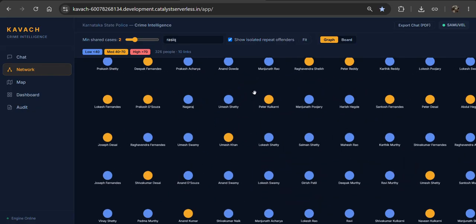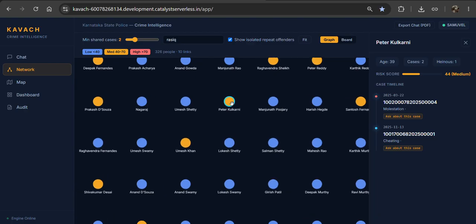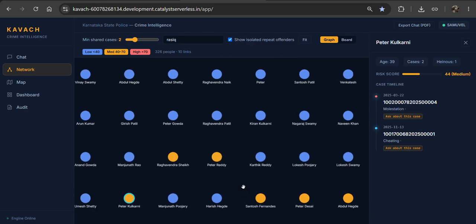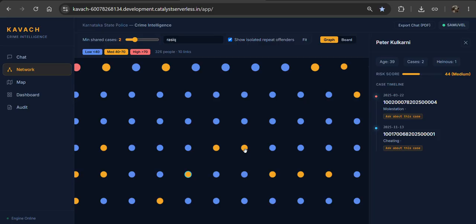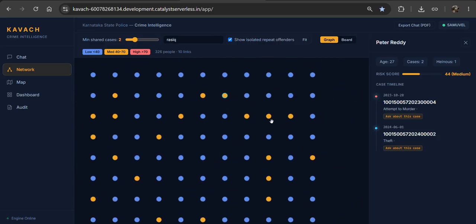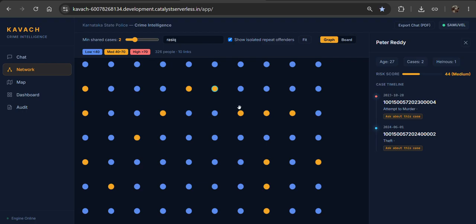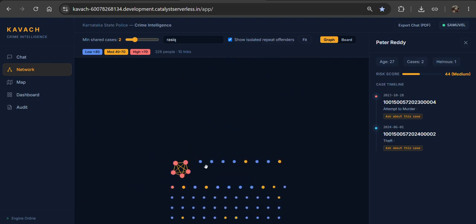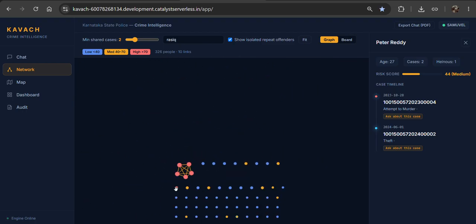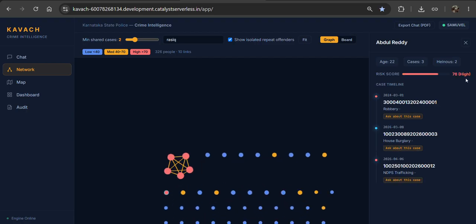Here each one shows the person's name. For example, what are the things he had done, we can easily find out about this case, where it was hierarchically ordered. Like if I'm clicking this, it means it's a high value, a robbery, a house burglary, and trafficking. These are the things that were done by Abdul Reddy.